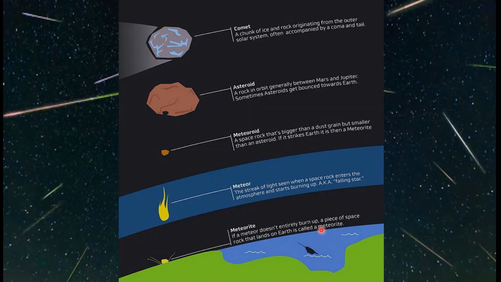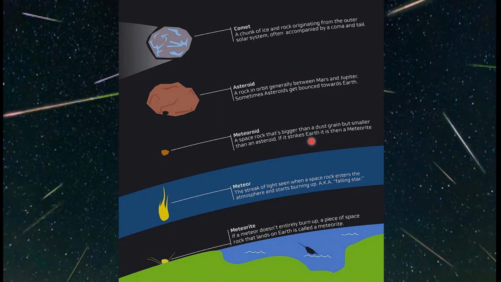Now let us see finally the difference between comet, asteroid, meteoroid, meteor and meteorite. The comet, it is a chunk of ice and rock originating from the outer solar system, often accompanied by a coma, that is a head and tail. Asteroid, a rock in orbit generally between Mars and Jupiter. Sometimes asteroids get bounced towards Earth. Meteoroid, a space rock that is bigger than a dust grain but smaller than an asteroid.